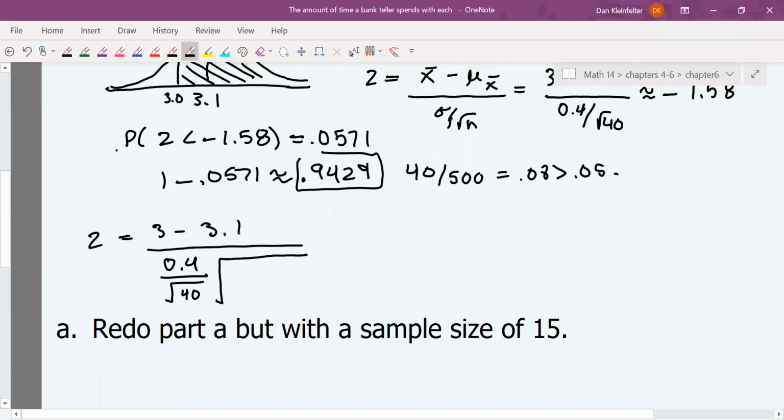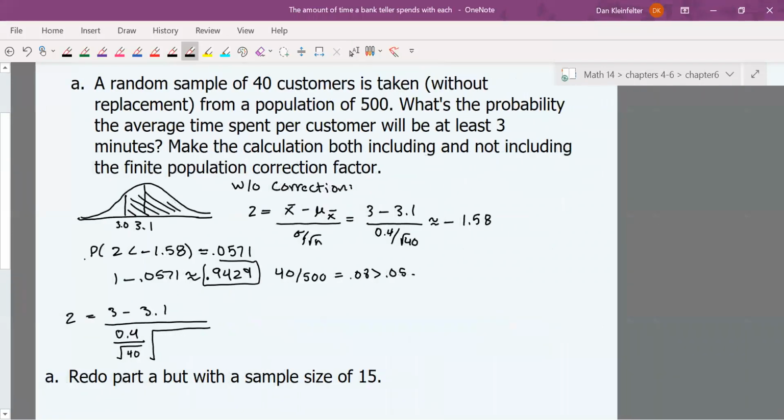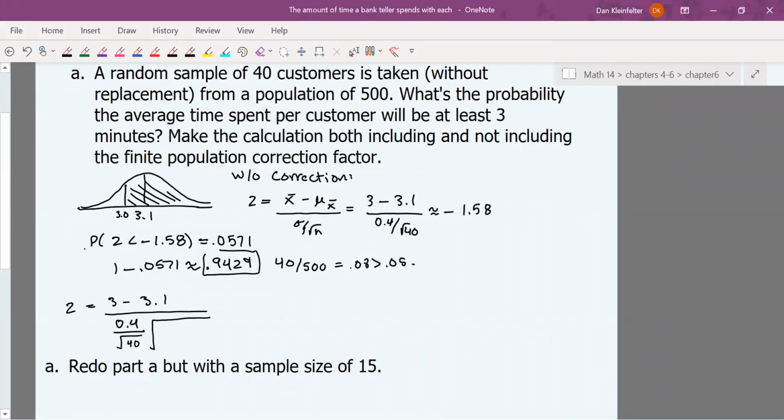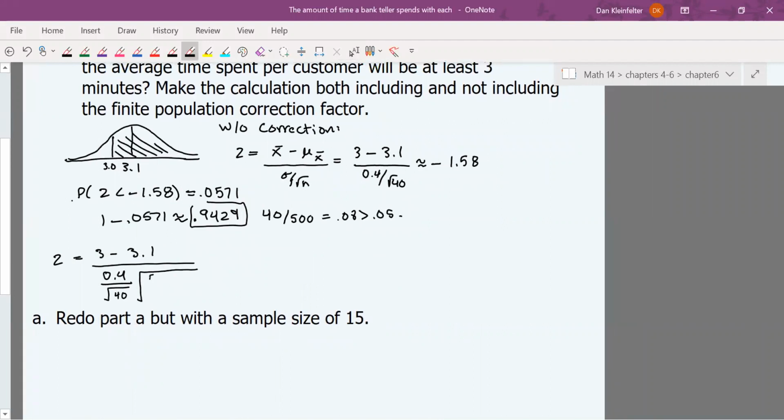What's new is that big square root. It was big N in the top of the fraction. There was big N, which is our population. That's 500. And our sample size was 40. Down below, it's big N minus 1. Okay, so let me calculate that and then get the z-score.